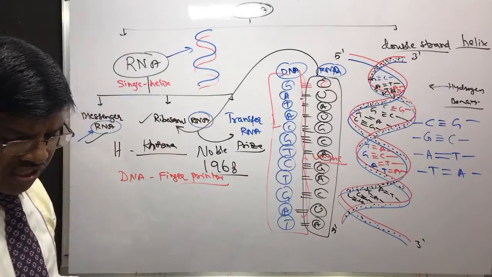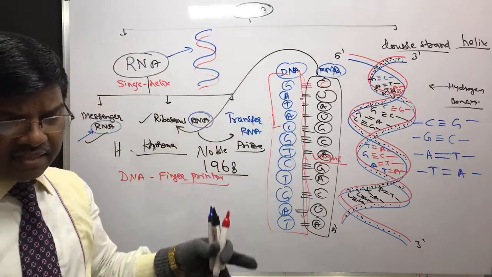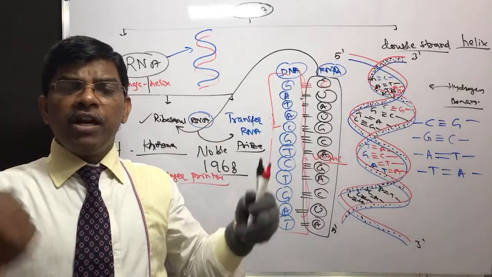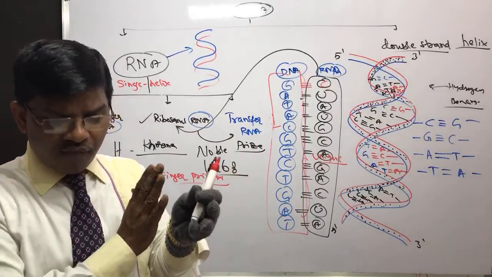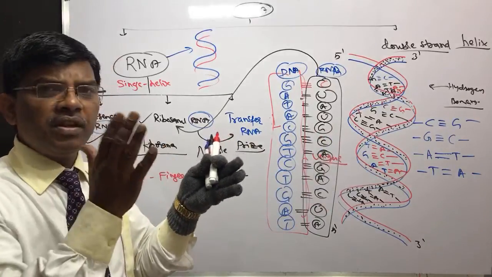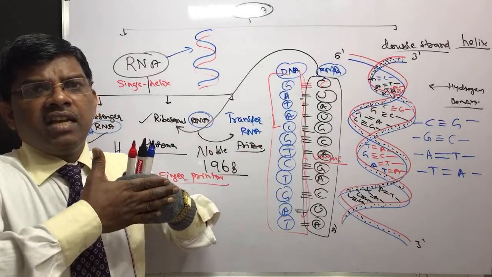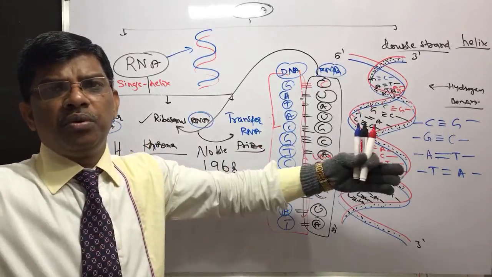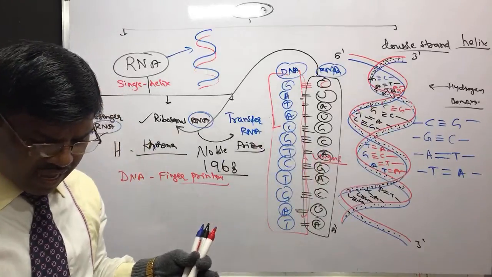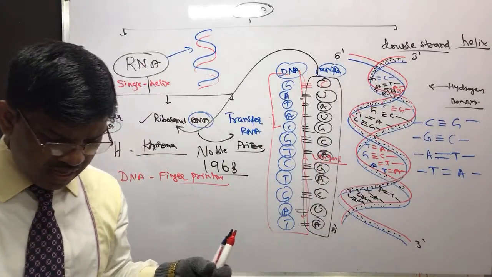sequencing. Then biological functions of nucleic acids. Yes, so this DNA has the ability to duplicate, means it replicates, it forms two. Yes, during the cell division, if you are a biology student, during the cell division, chromosomes form two, like that. So it has duplication, it goes on, gives daughter cells.